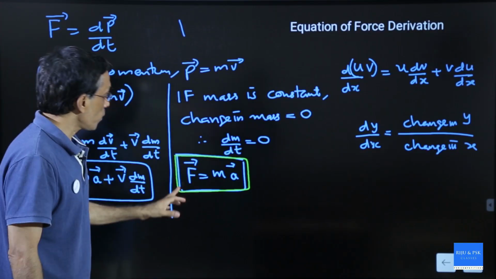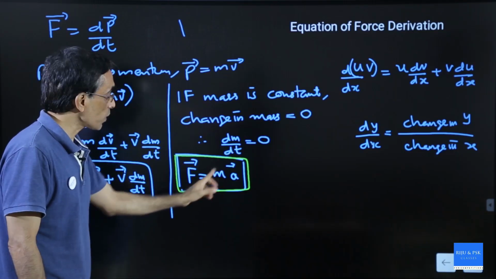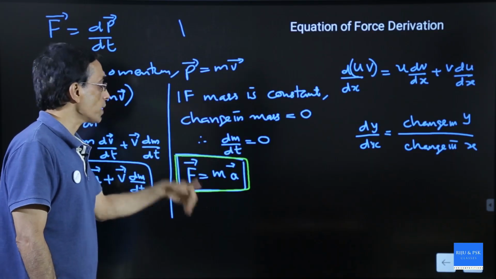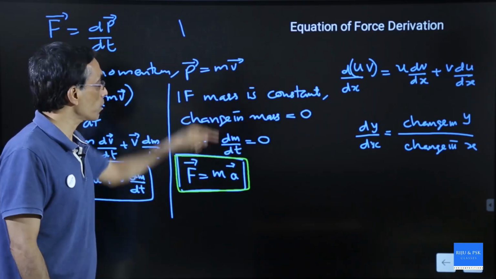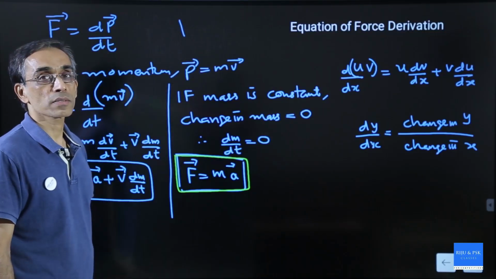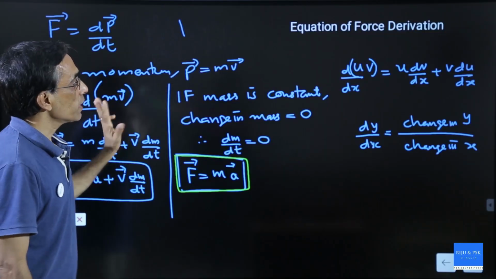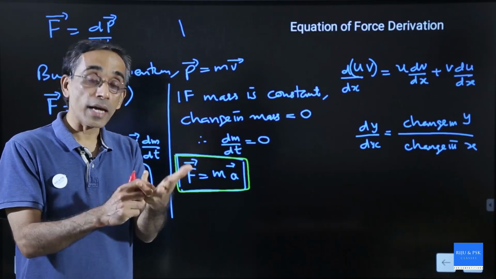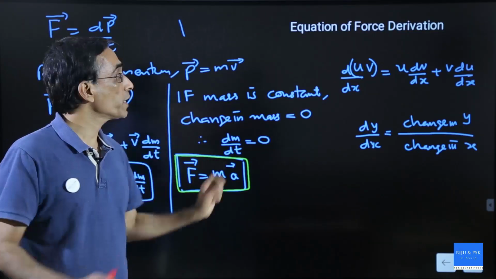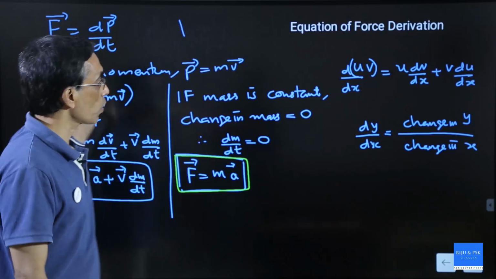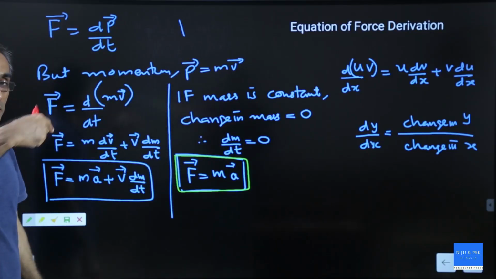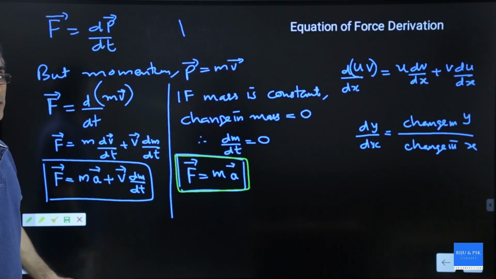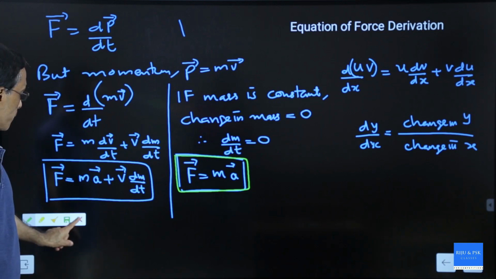So what is F? Force. What is m? Mass. What is a? Acceleration. Force equals mass into acceleration, applicable only when mass is constant. So the second law is important. You can be asked to state the second law of motion and derive the equation of force. Then this is the whole thing that you need to do. First derivation in this class. Hope you liked it. Practice it.